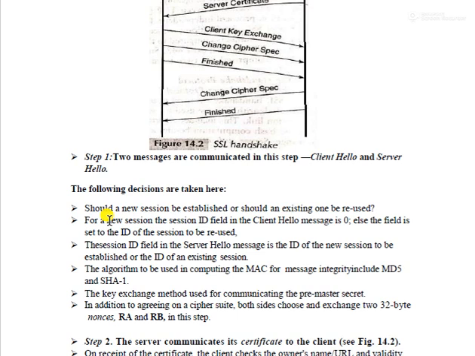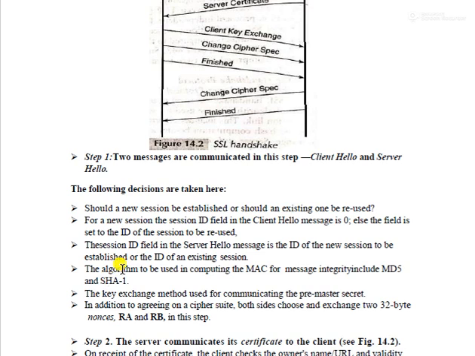The session ID field in the server hello message is the ID of the new session to be established or the ID of the existing session. So by using the new ID that the client sends, the server says hello to the client, and if it is an existing session, it says hello using that existing ID.